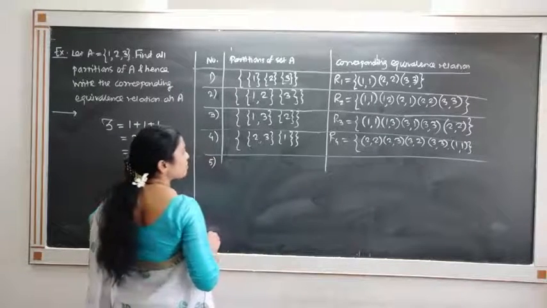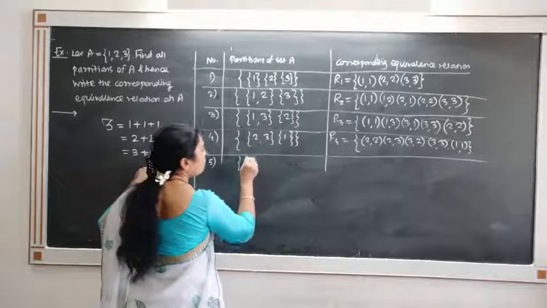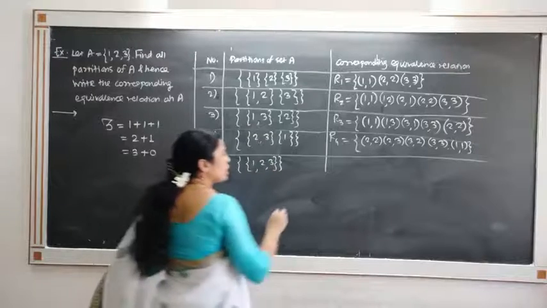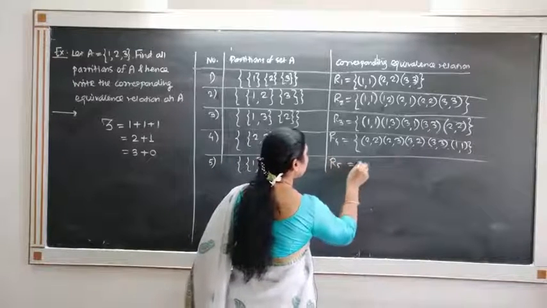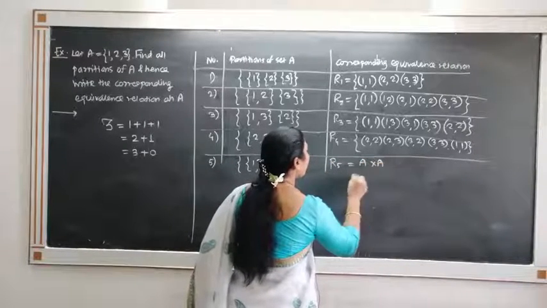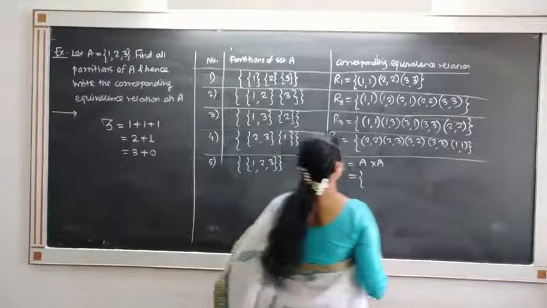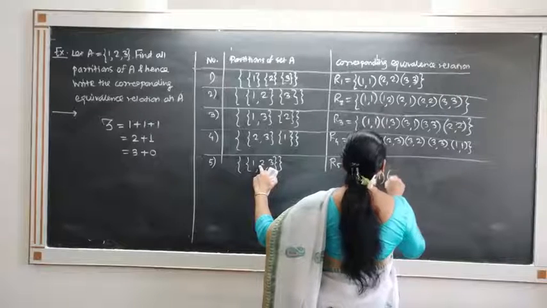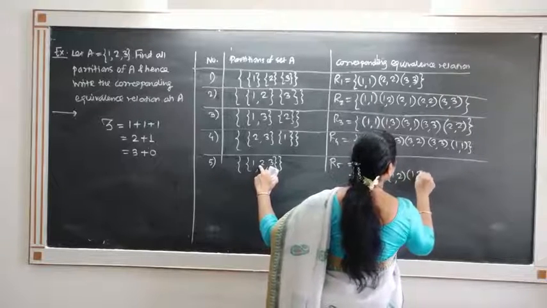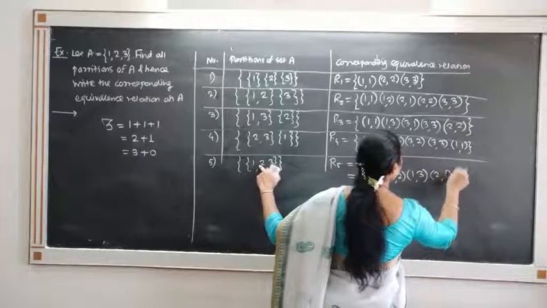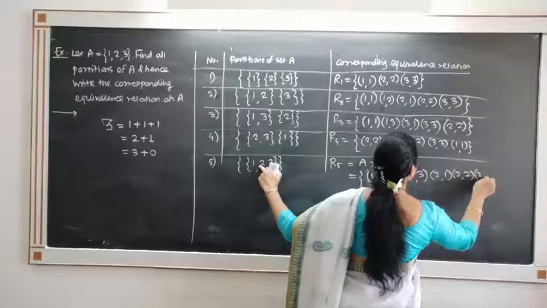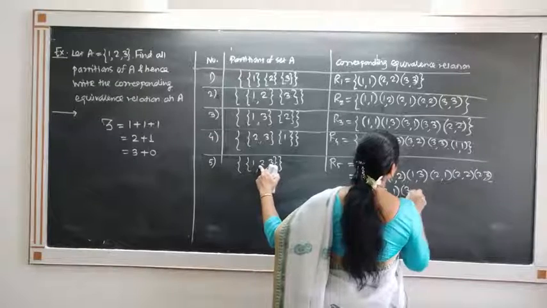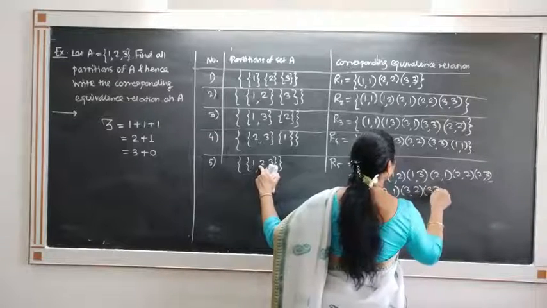Now consider 3 plus 0, which means all the 3 together: 1, 2, 3. What is the equivalence relation? It is nothing but A cross A, where every element is related with each other. So 1 is related with 1, (1,2), (1,3), (2,1), (2,2), (2,3), (3,1), (3,2) and (3,3).